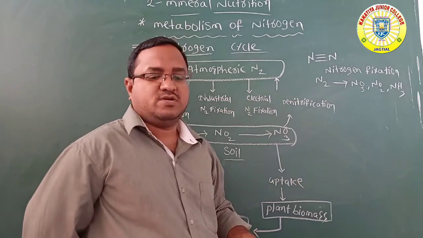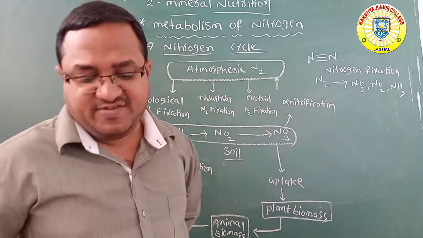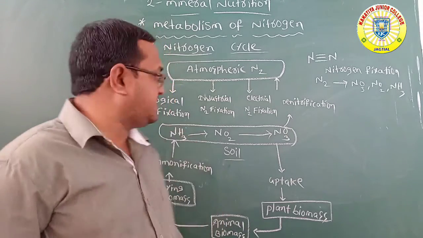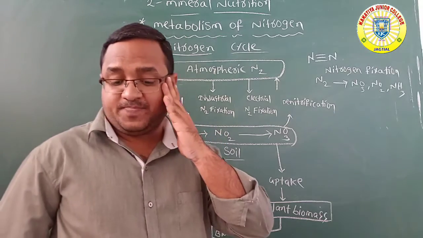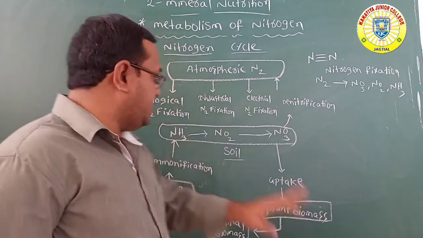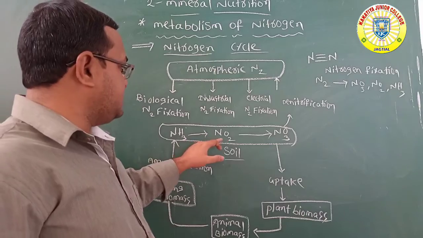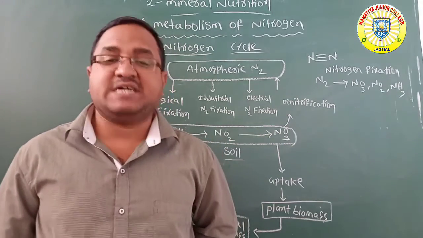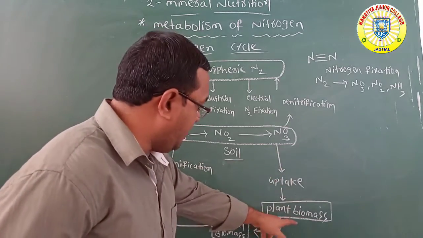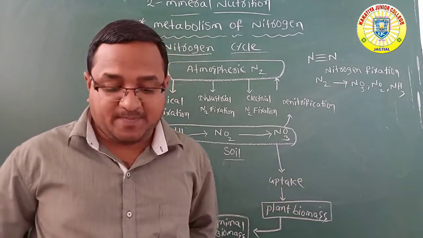Okay. Because of this process, nitrates and ammonia are formed. These are absorbed by the plants.